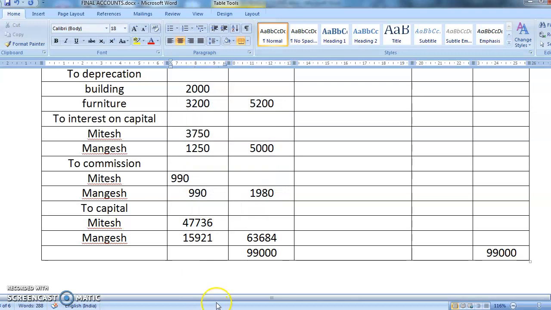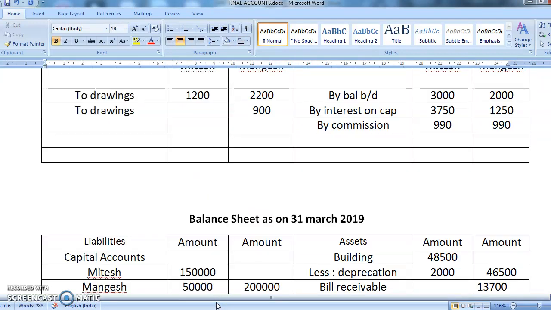Yes. Now this second effect goes in partners' current account, by profit and loss account. This person is getting profit 47,763 and this person is getting profit 15,921. Now the totaling of this part: obviously my credit side is bigger and my debit is smaller, so I'll do the totaling of this fast.